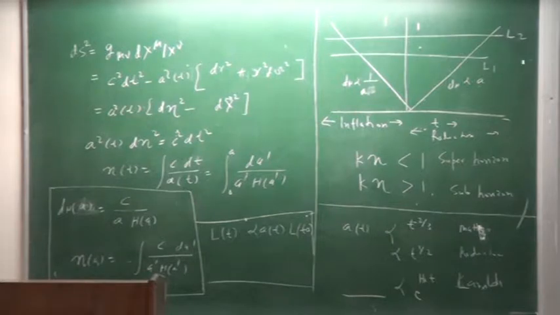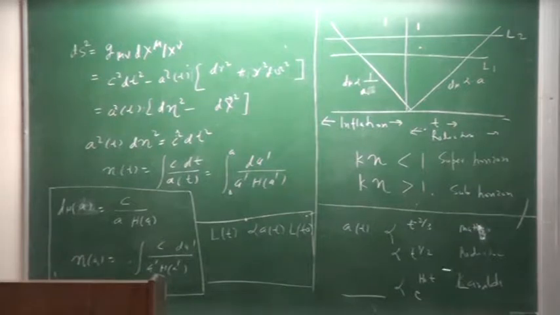So before this radiation dominated era starts and the universe expands in this way, as proportional to t to the power half, before that, it is a hypothesis, an assumption, that there was an epoch when the universe was expanding almost exponentially, e to the power H0 t, where H is a constant.